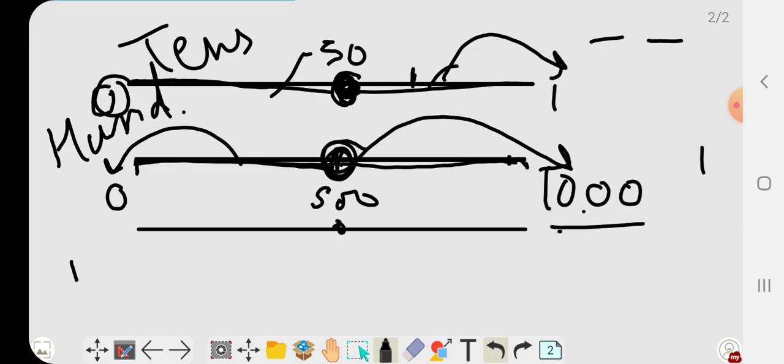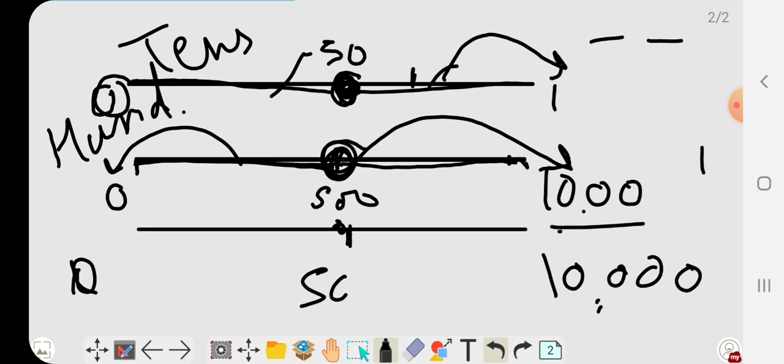Okay, now for thousand, if we estimate to the thousand, let's suppose it's 0 and it is 10,000. What comes in between? Yes, it's 5,000. So let's suppose there is a number which is 42,100.